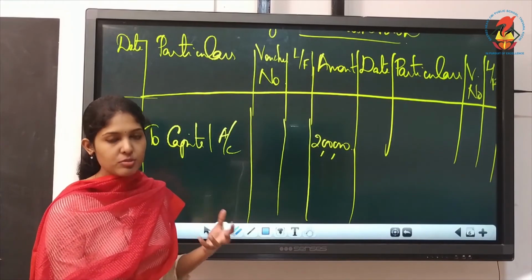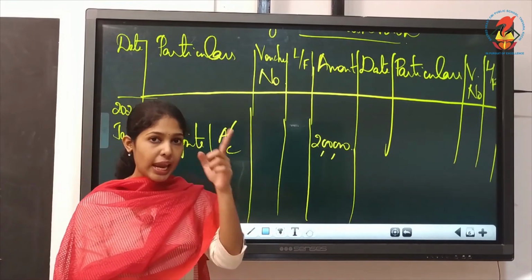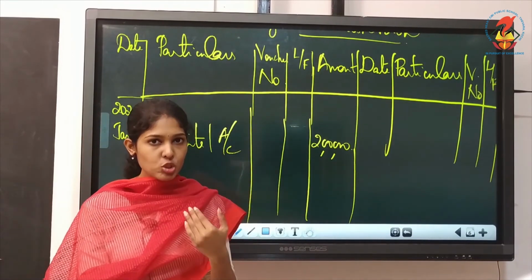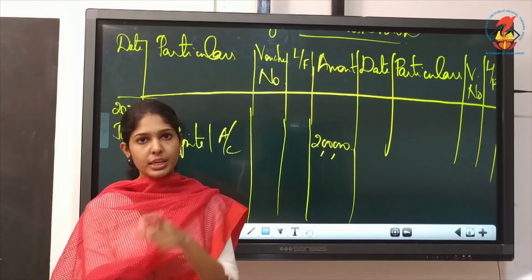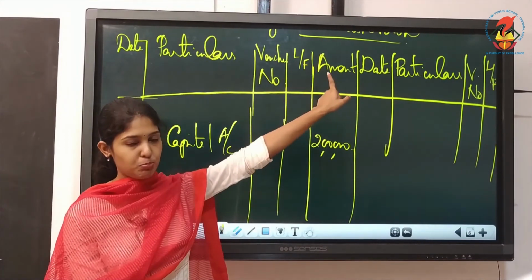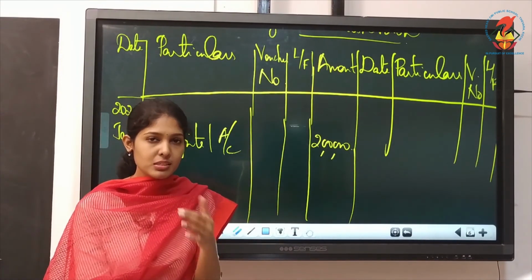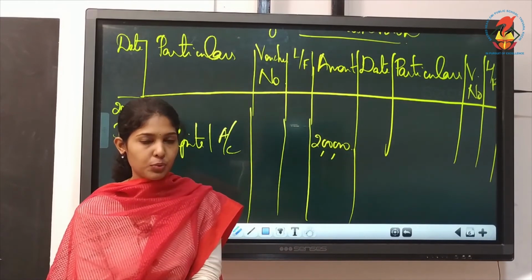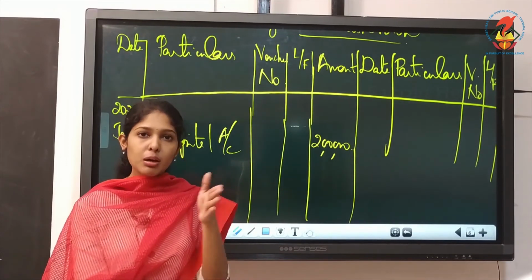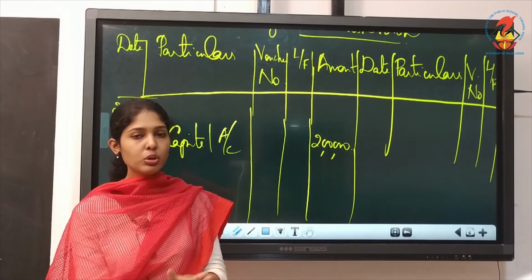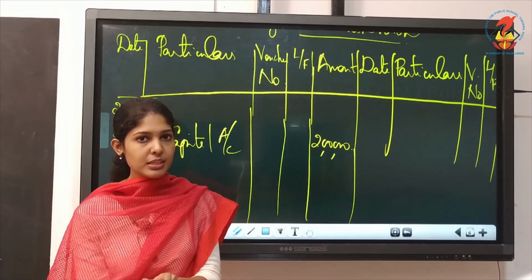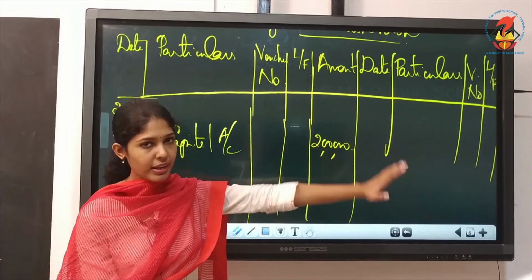Then the next one, purchase furniture for cash. Think of the entry first. It is furniture account, debtor to cash account. We are preparing cash book, or you can just read this cash book like a cash account. Basically, it is not a ledger, but the preparation is like a cash account. So, to cash you are writing, that means it must be written on the credit side.